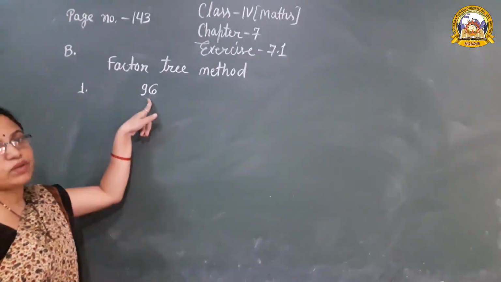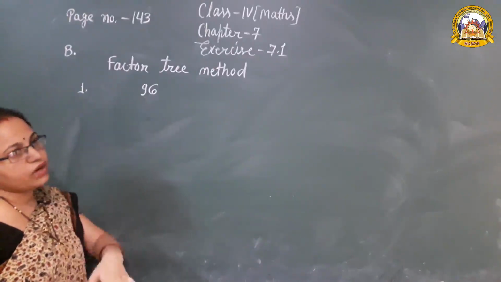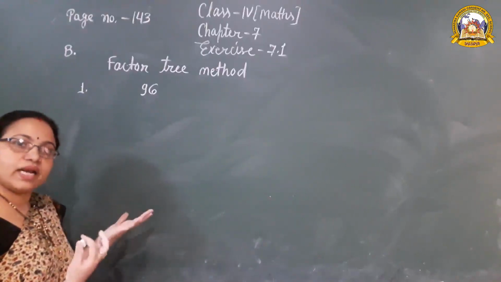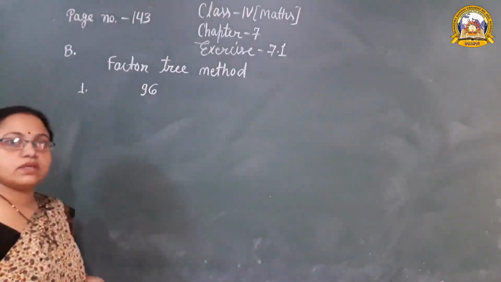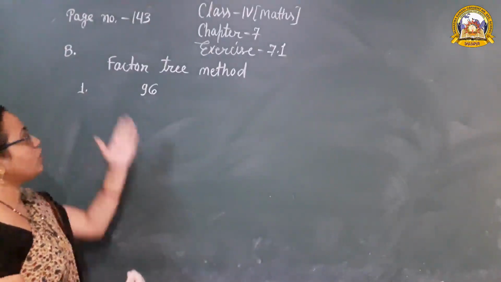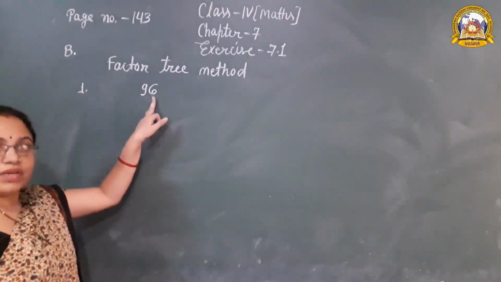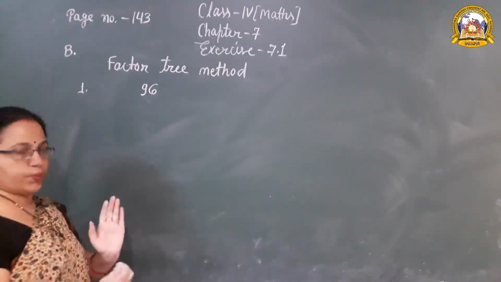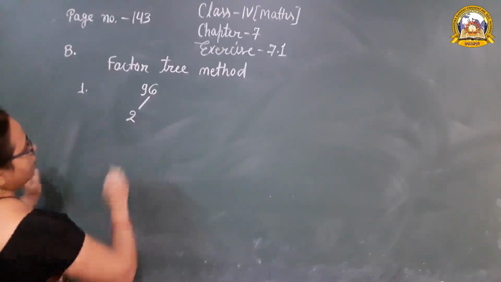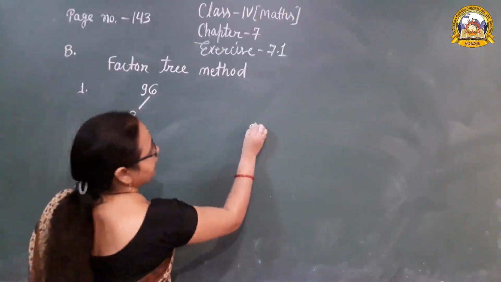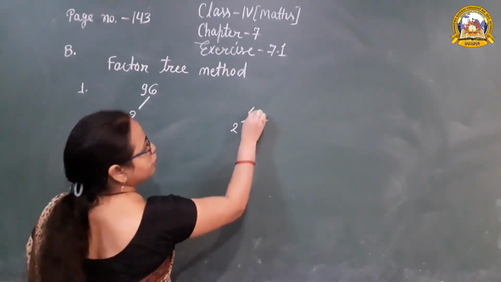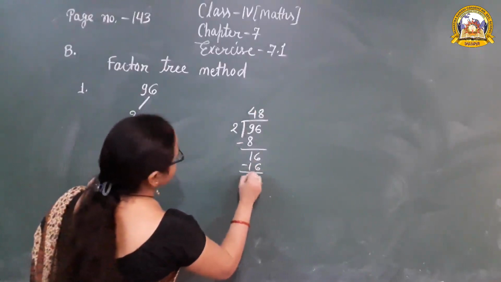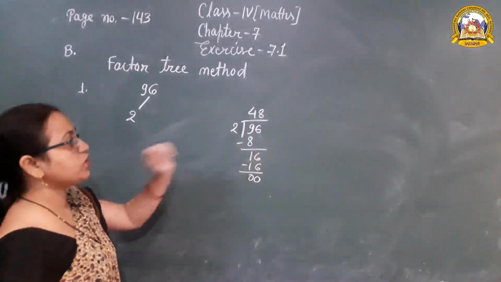We want to find all the friends of 96. So how can we find the friends of 96? There are lots of numbers. So which are the friends of 96? 96 is an even number, so the first even prime number is 2. Let's check that 96 can be divided by 2. 2 4s are 8, 2 8s are 16. Yes, 96 is completely divisible by 2.